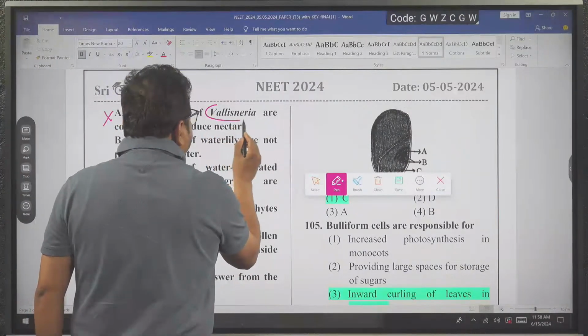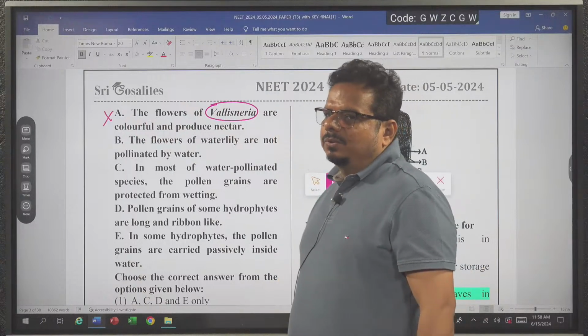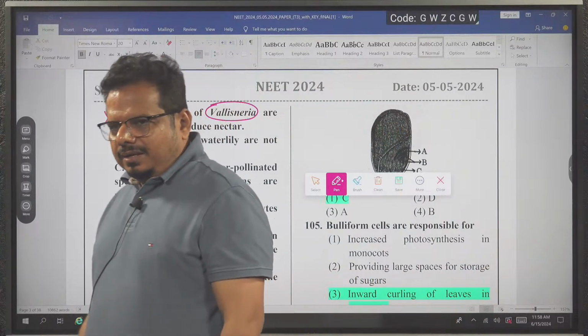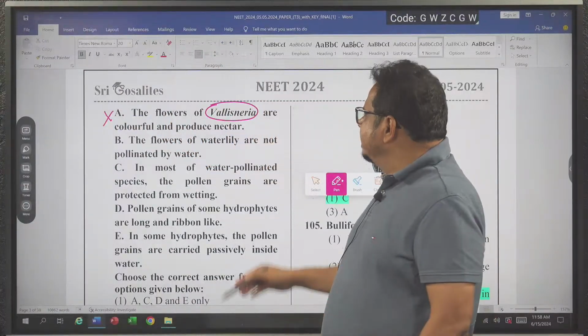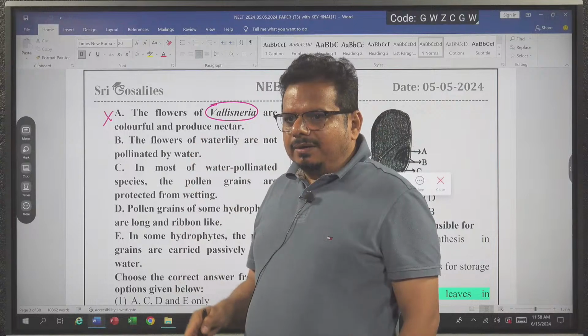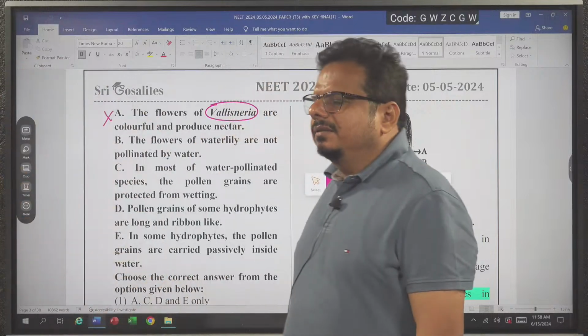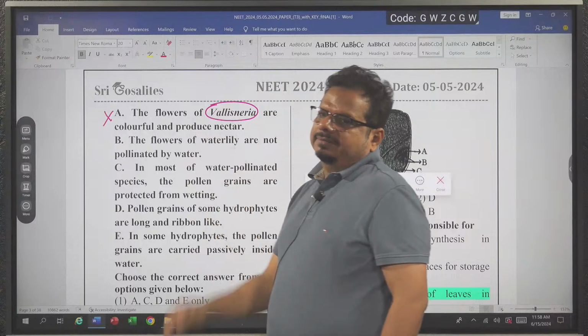Why? Vallisneria is an aquatic plant, and as you know, in Vallisneria especially, pollination occurs by water. Being aquatic is not a guarantee of water pollination, but in Vallisneria, pollination occurs by water.